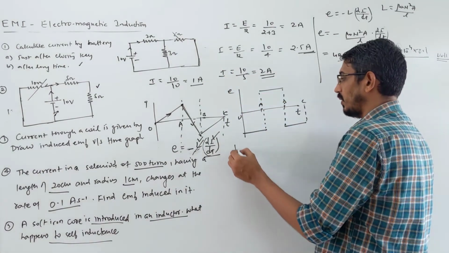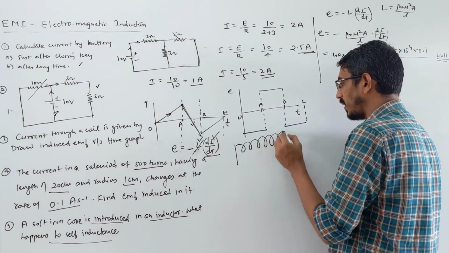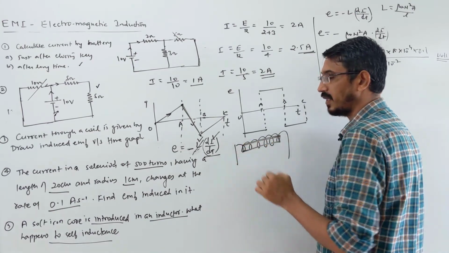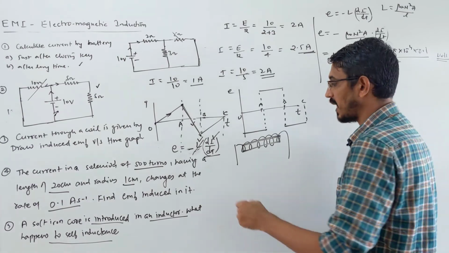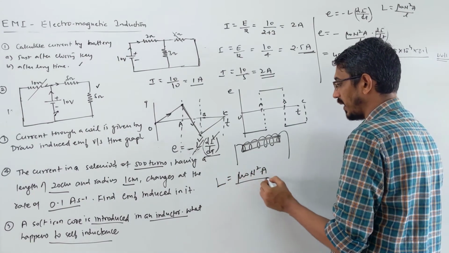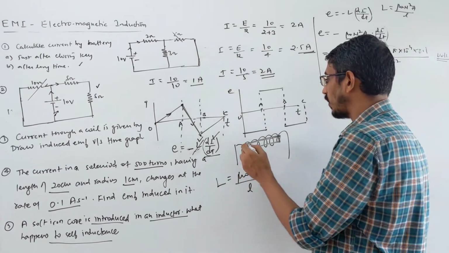Look here, you have some solenoid, that's your inductor. You introduce an iron rod or something here, right? What happened to self inductance? What is the self inductance formula for a solenoid? It is L equals mu naught n square A by l. So when you're putting in a rod here, what is changing?